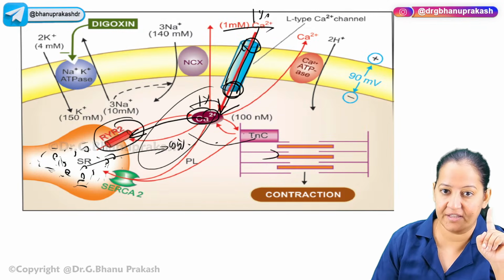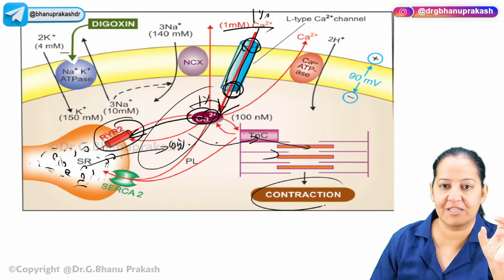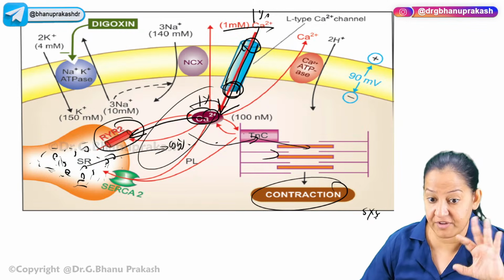It is activating the troponin. Troponin is causing actin myosin contraction. Once the contraction takes place, it's the systole. Now systole is done. We have to do the diastole.